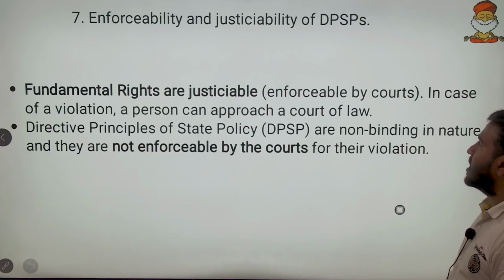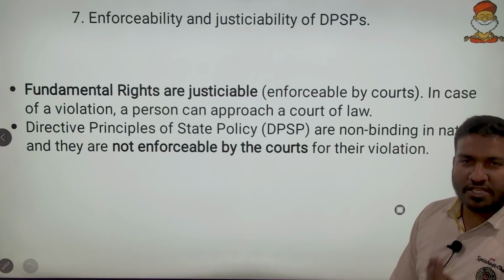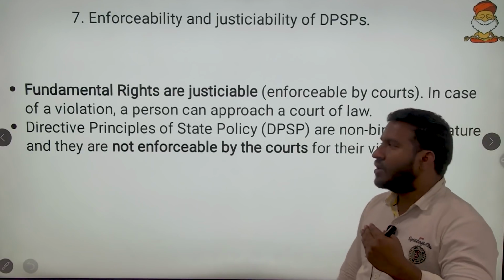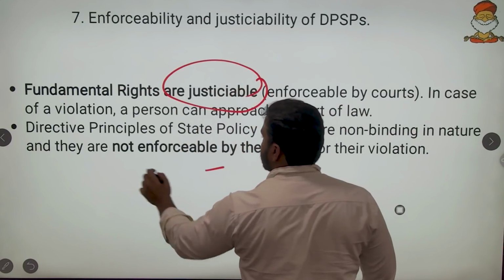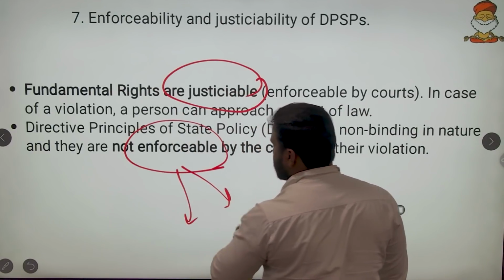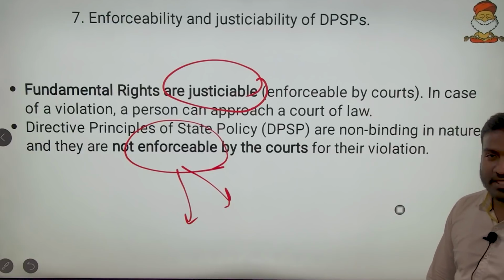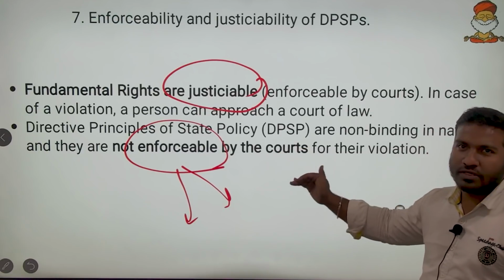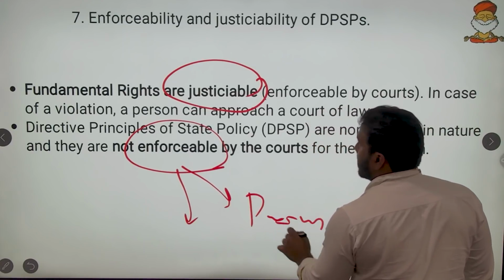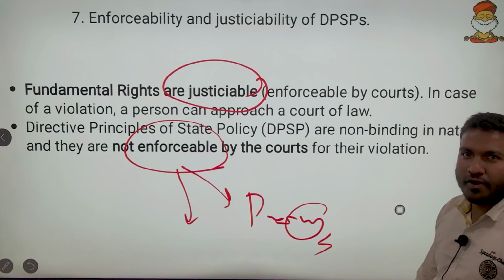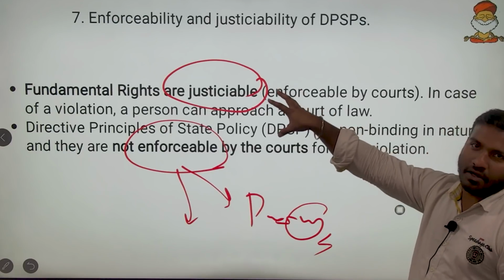Then come to the next. Enforceability and justiciability of DPSPs. Here we have two words, justiciable and enforceable. Justiciable means enforceable by courts. These DPSPs are non-enforceable by courts of law, or they are non-justiciable in nature.